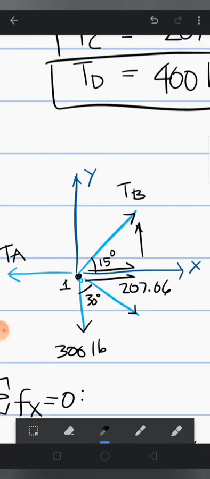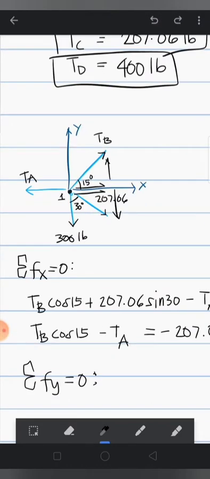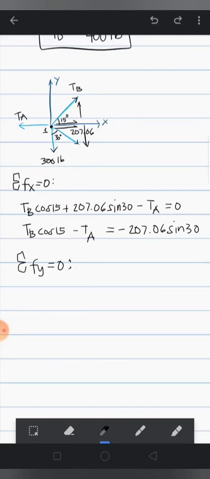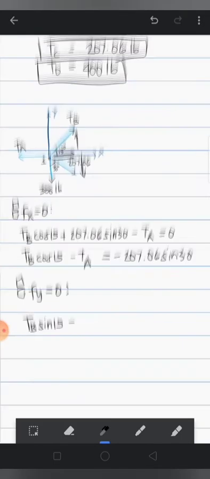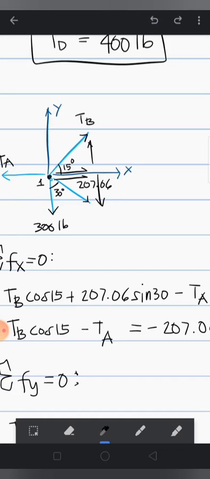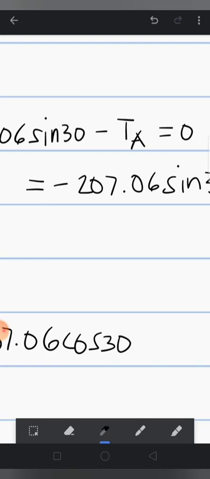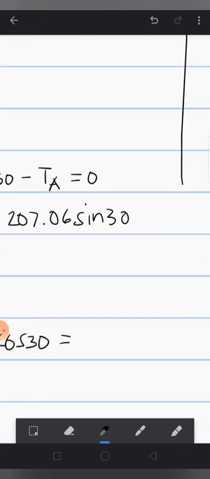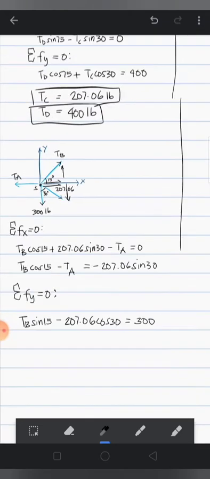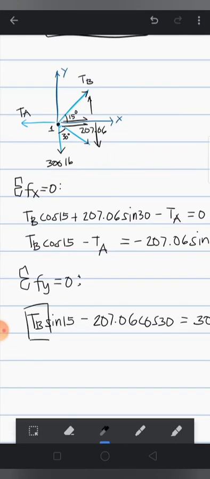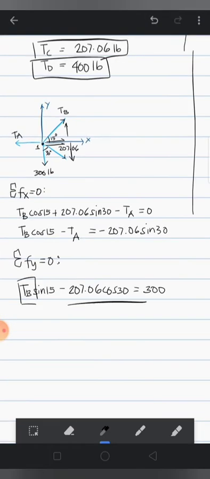This is TB, this one, and this one. There are 3. So TB sine 15, minus the TC, which is 207.06 cosine 30, minus 300 pounds, or 300 pounds if we transpose. What else do we know? Oh, we can already get TB right here, because there is only one unknown in this equation.